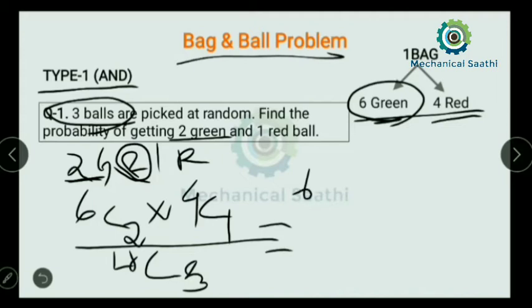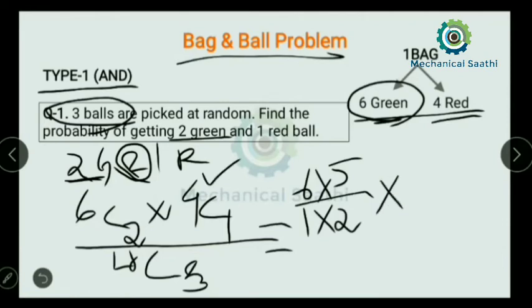I can write 6 into 5 divided by 1 into 2. It will be multiplied with this one, that is 4 will be reduced by 1 time. So simply I can write 4, and in the denominator it will be 1.